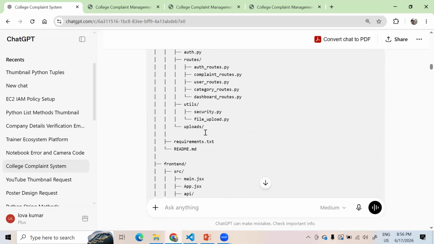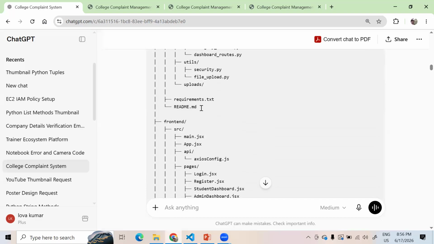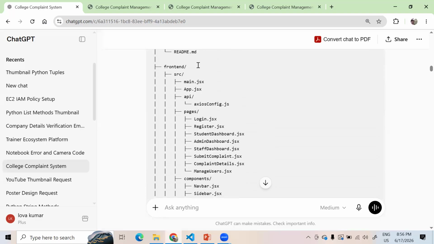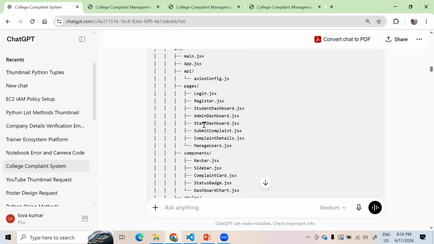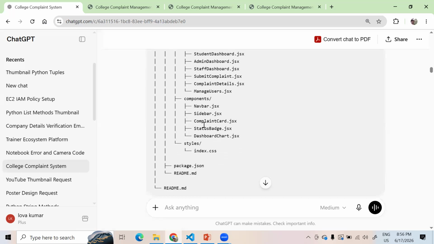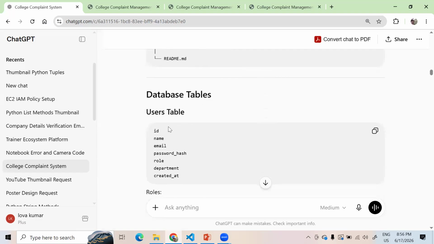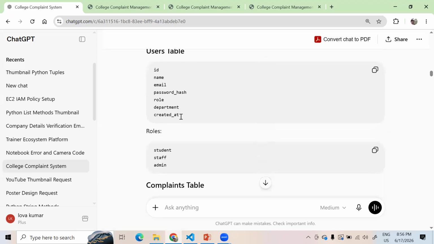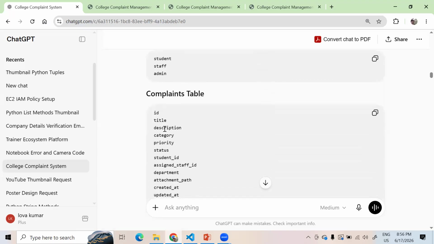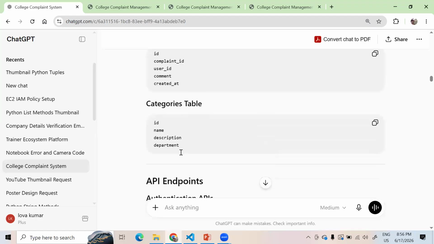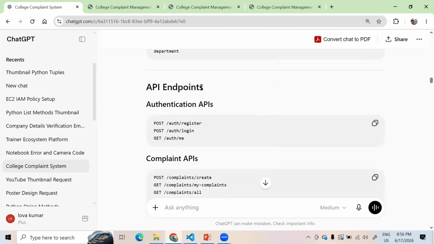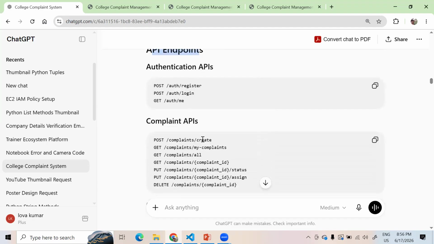Everything is mentioned, right? The requirements.txt and the README.md, and how it is working step by step. On the front end, it is creating main.jsx, app.jsx, and how the APIs are going to happen: the login, register, student dashboard, admin dashboard. It clearly created the project structure also. That's really interesting. Wow. And the user table, what it needs to have, what roles it needs to showcase, the complaints, the complaint comments, and the categories are also created, and what API endpoints are required for the complete project.